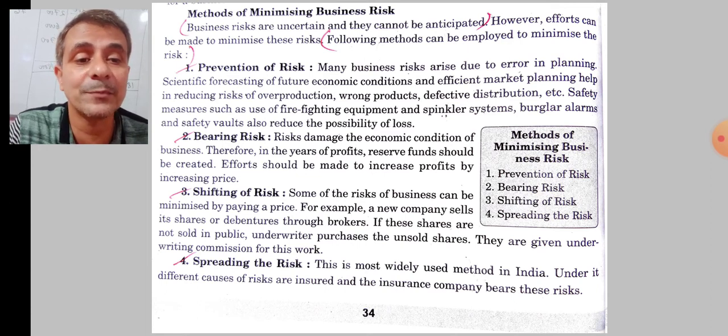Spreading the risk is the most widely used method in India. Under it, different causes of risk are insured and the insurance company bears this risk. So this is the most common way to minimize risk, which is practiced in India. Here, most things are insured with the insurance company and the insurance company bears the risks.